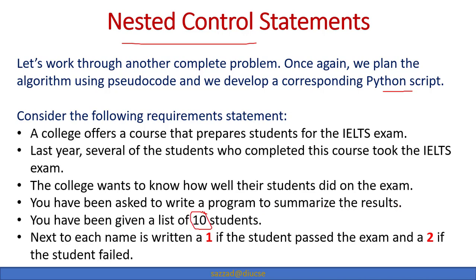So there are 10 students, we have to process 10 students. Next to each name is written a 1 if the student passed the exam, and a 2 if the student failed. So if there are 10 students in the list, we need to put 1 if the student passes, or if the student fails, then we need to put 2.